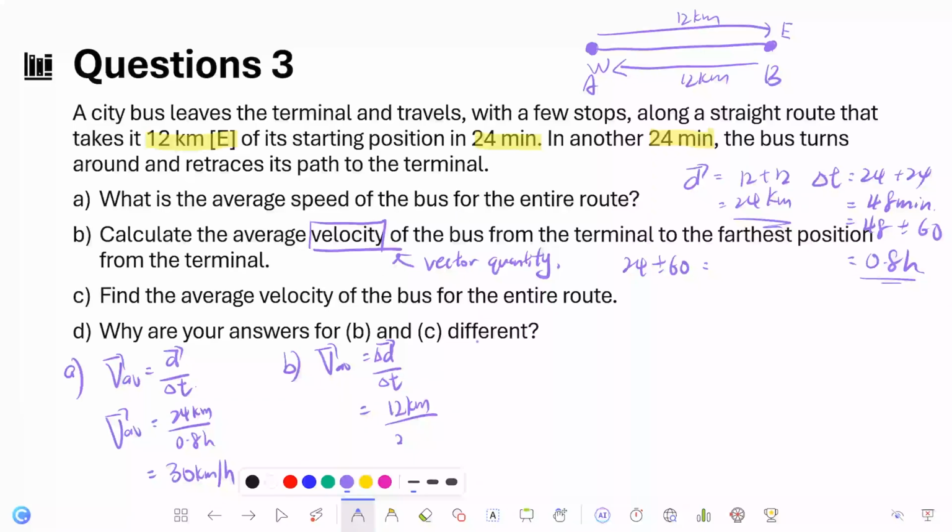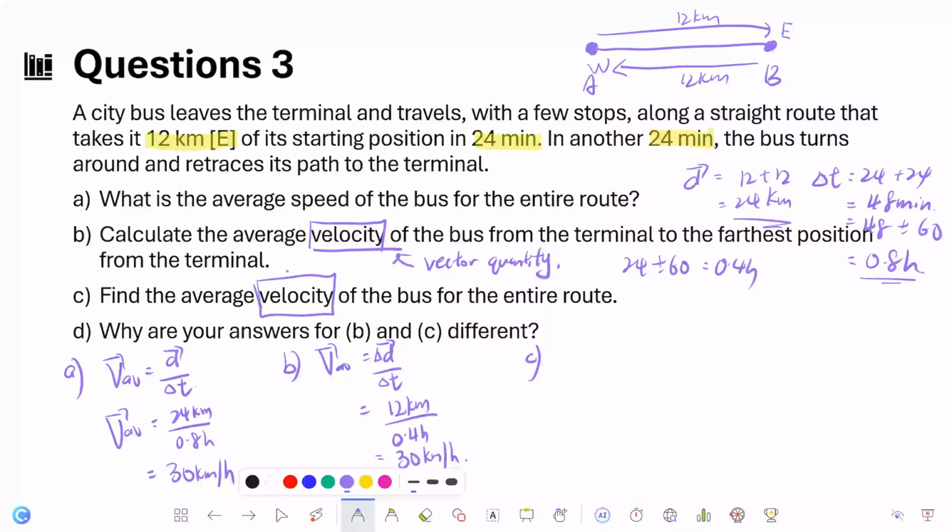The answer is 0.4 hour. So 12 divided by 0.4 hour is 30 km per hour.